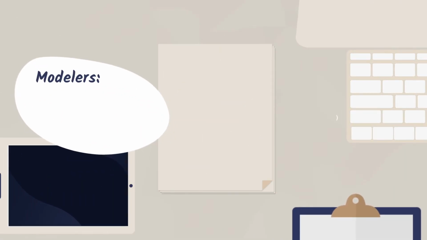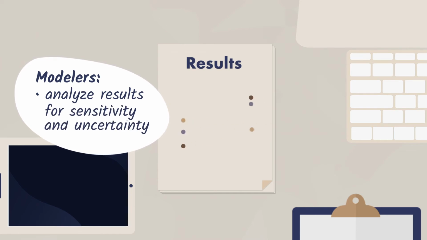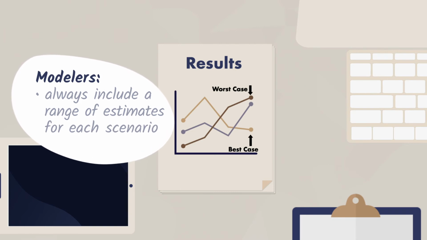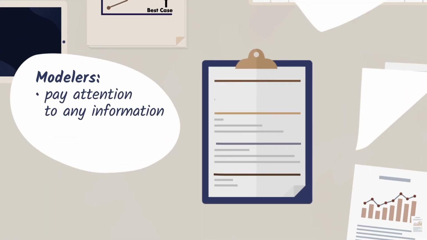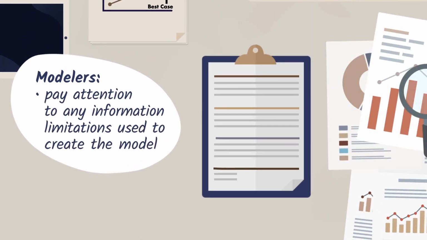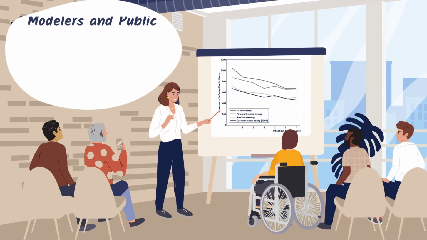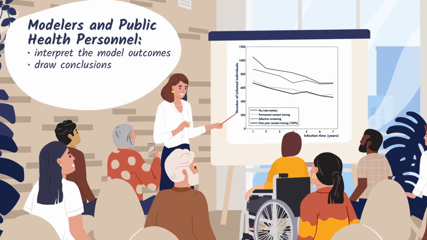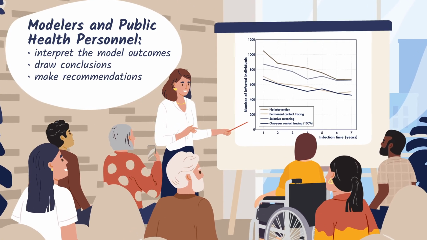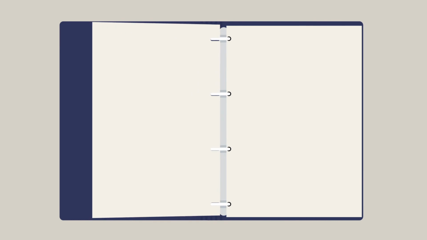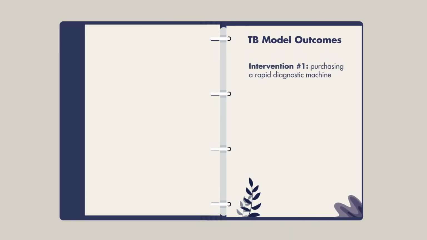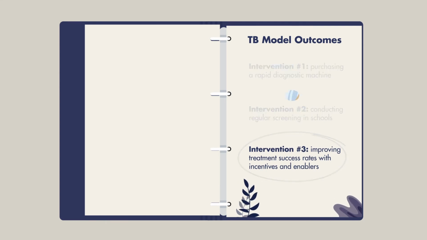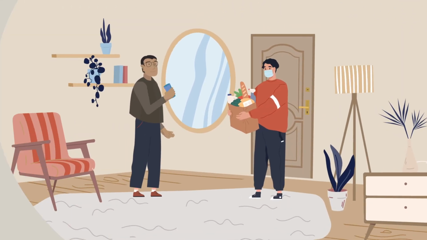It is important that modelers analyze the results for sensitivity and uncertainty. Always include a range of estimates for each scenario, and pay attention to any information limitations used to create the model. Finally, modelers and public health personnel interpret the model outcomes, draw conclusions, and make recommendations for action. For example, we might find that incomplete treatment is a major driver of TB transmission in a population, so in this case, intervention 3 would be an effective response.